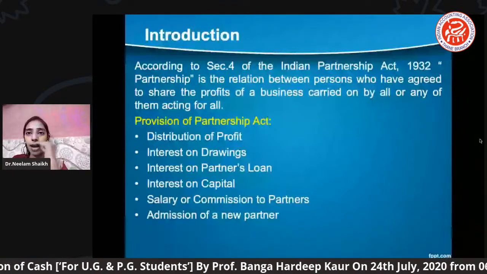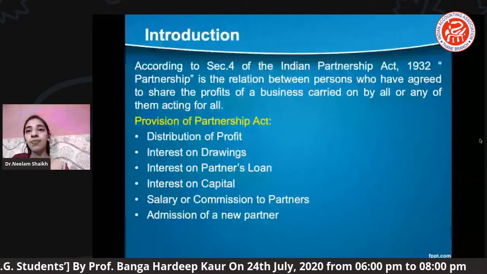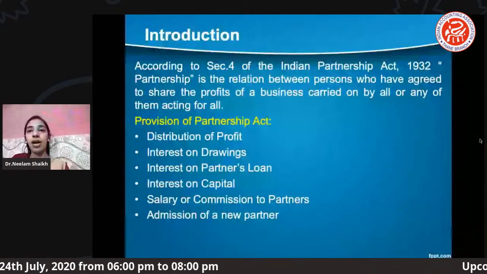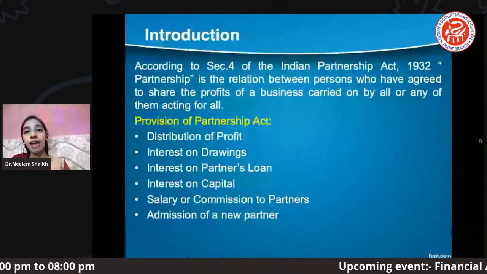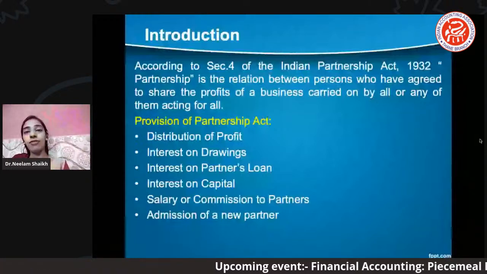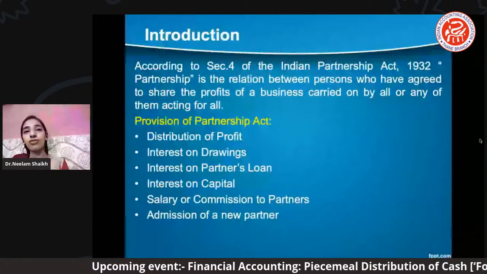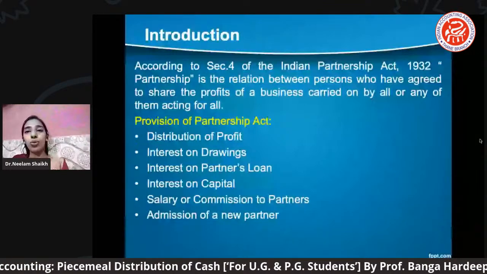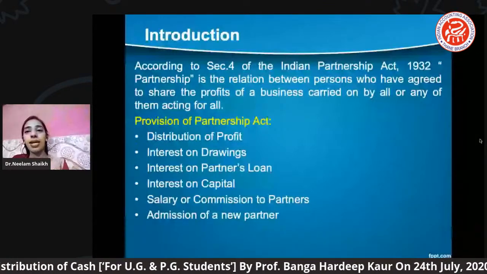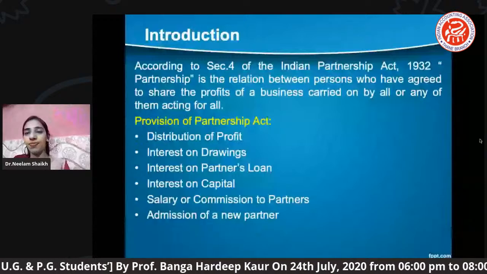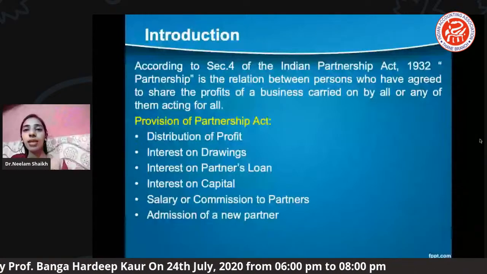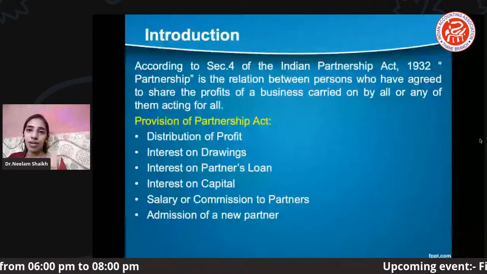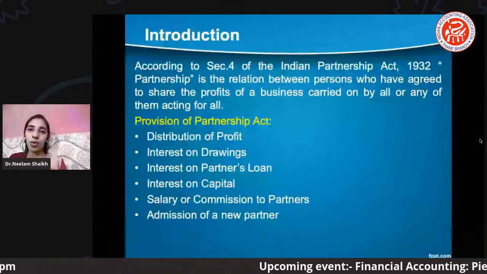In yesterday's practical problem we saw that if the drawing interest rate is given, but they have not mentioned whether that interest on drawings is for how many months, right? In that case, what you are supposed to do is consider it as a 6 month period, right? Why do we have to take 6 months? The reason is when the months have not been mentioned in the question, the question adjustments are quite silent.